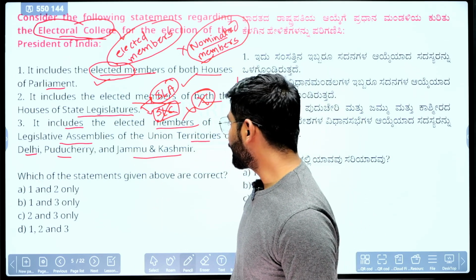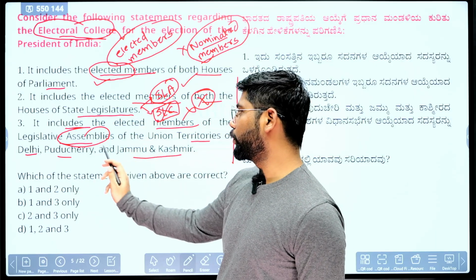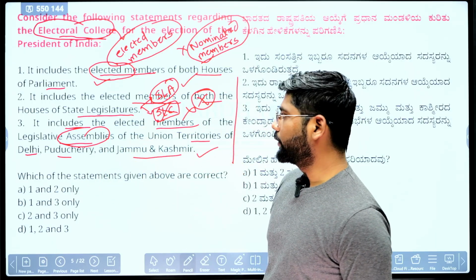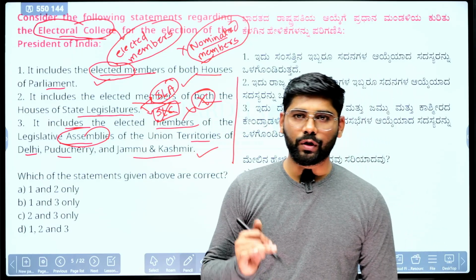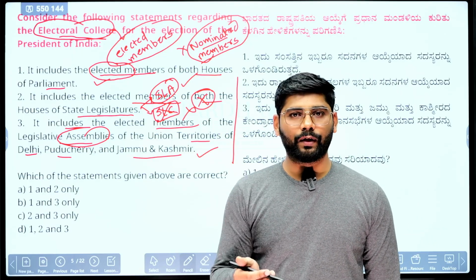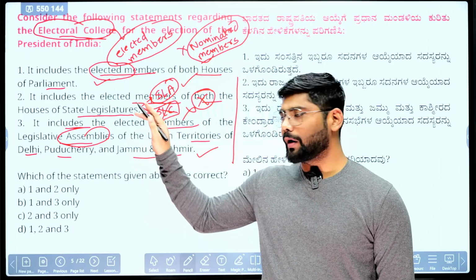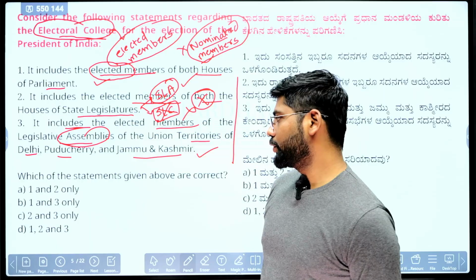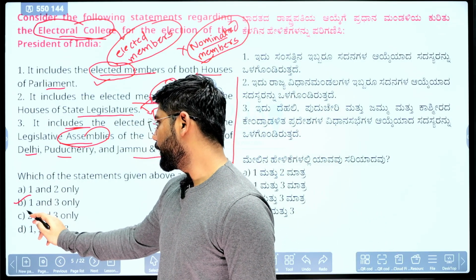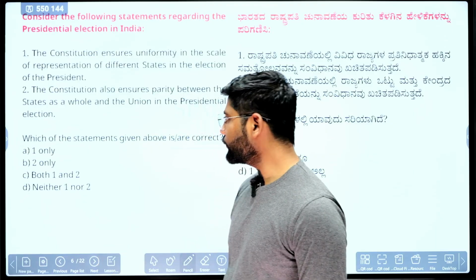Last one, it includes elected members of the legislative assemblies of union territories Delhi, Puducherry and Jammu and Kashmir. Yes, these three union territories, Delhi, Puducherry and Jammu and Kashmir, have a state legislature. And the members of that legislature are part of the electoral college for the presidential election. So the correct option here is B, that 1 and 3 only are correct. So we'll move towards the next question.